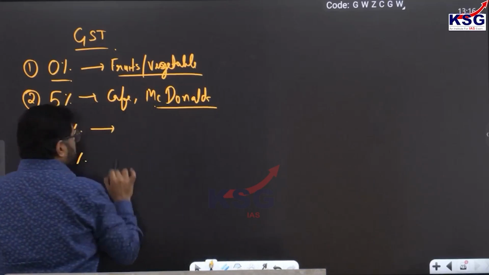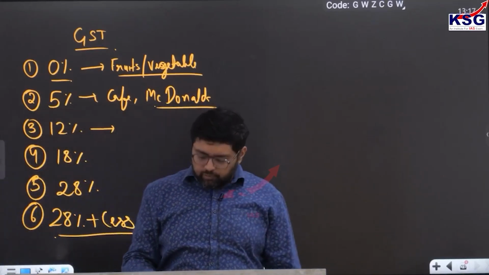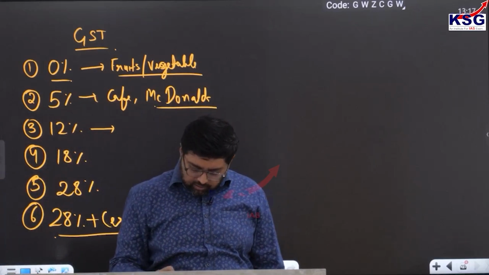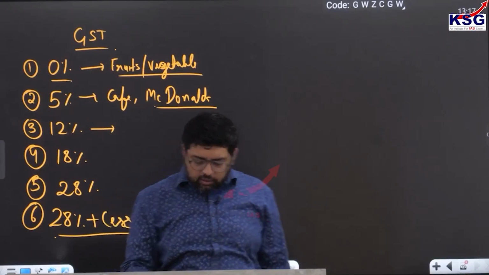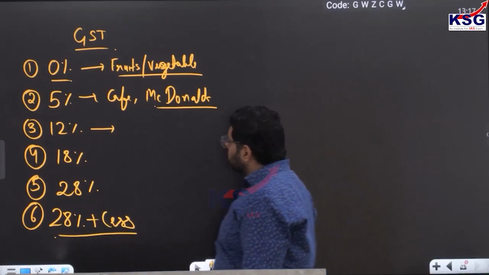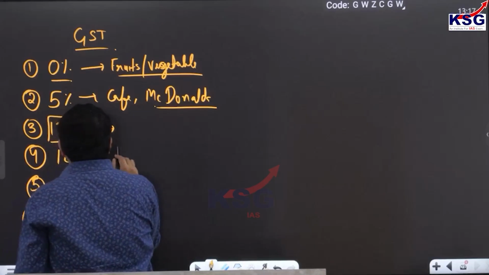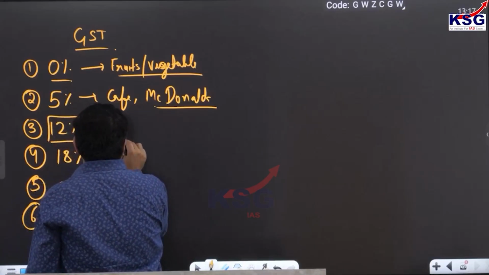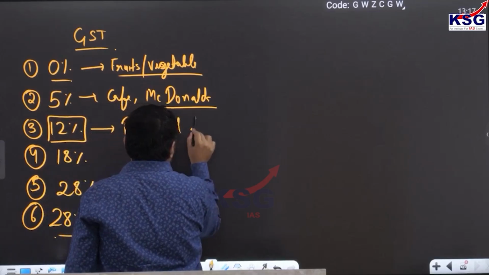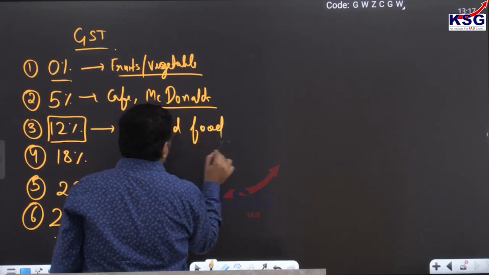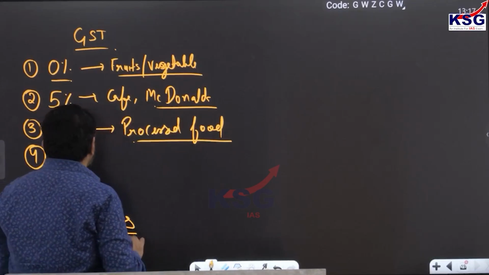Similarly, when you eat processed food, like ready-made or ready-to-eat food, on processed food you have to pay 12%.